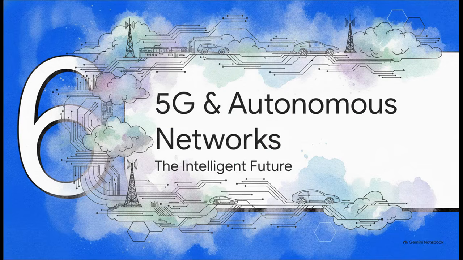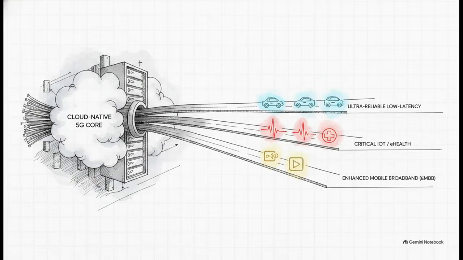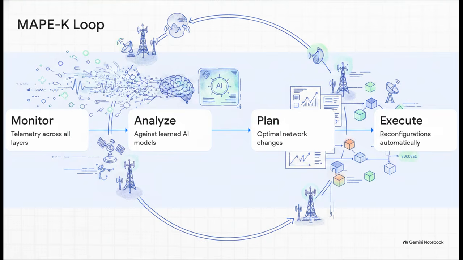Finally, we've arrived at Section 6, 5G and autonomous networks, the intelligent future. Let's take a look at the ultimate convergence of all these physical, digital, and cloud technologies. It's super critical to understand that 5G is not just about downloading movies faster on your phone. It is a fundamental, ground-up architectural reimagining. While early non-standalone 5G basically just piggybacked on existing 4G cores, true standalone 5G uses a fully cloud-native core. This enables network slicing, meaning we can create completely isolated end-to-end logical networks on shared physical infrastructure, guaranteeing perfect performance for hypercritical applications. But here is the catch.